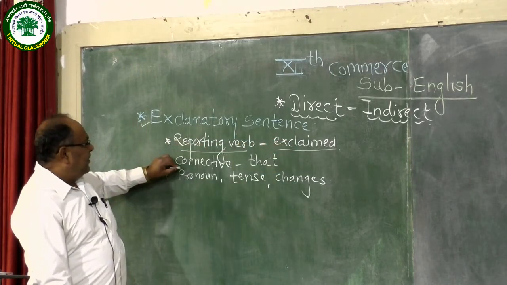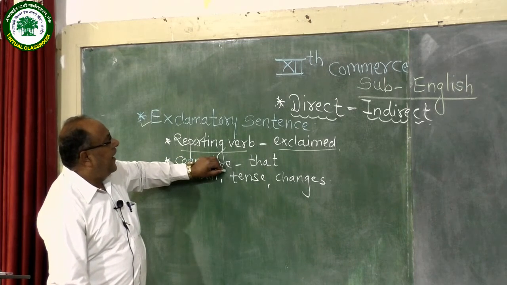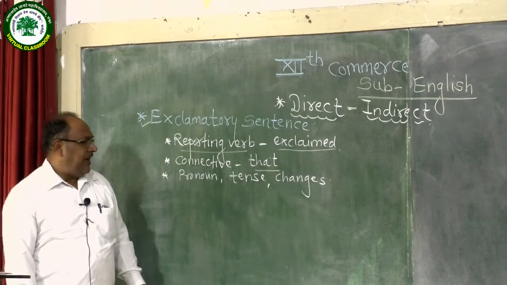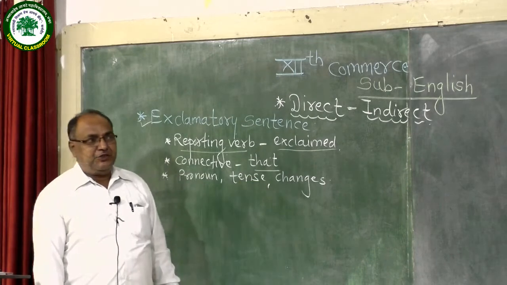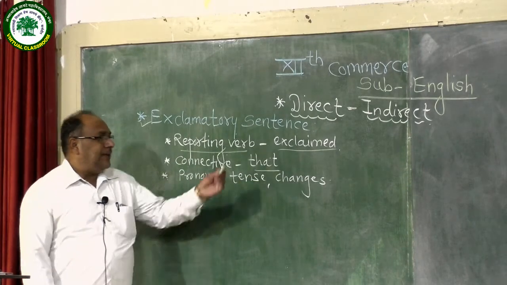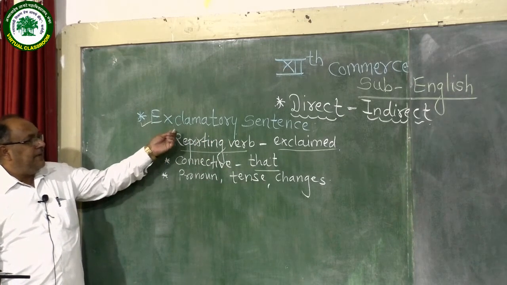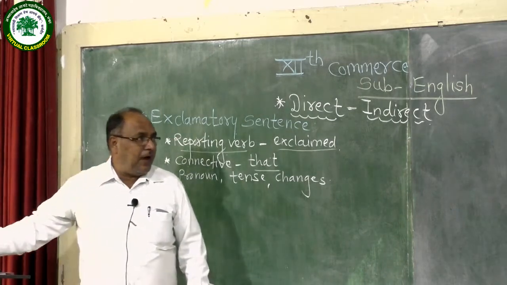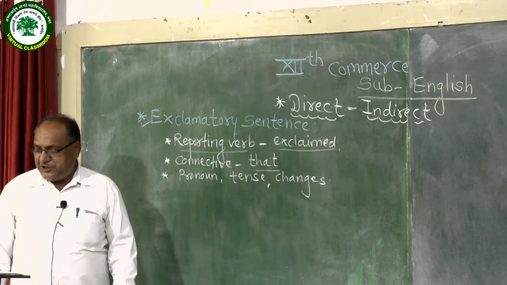Then remove the inverted comma and use the connective that in this sentence, and then pronoun changes, tense changes, and other relevant changes should be done according to the need of the sentence. So these are the three important things while transforming an exclamatory sentence into indirect narration. Now we will see an example of how the exclamatory sentence can be transformed into indirect narration.